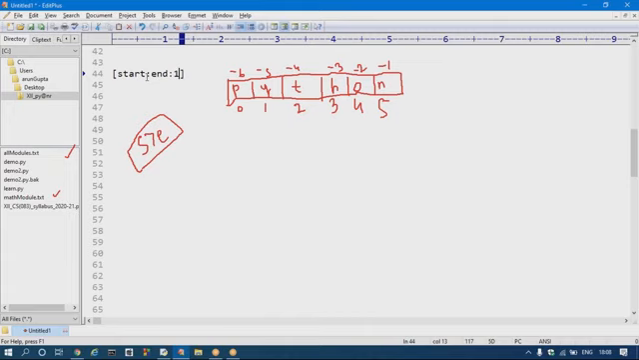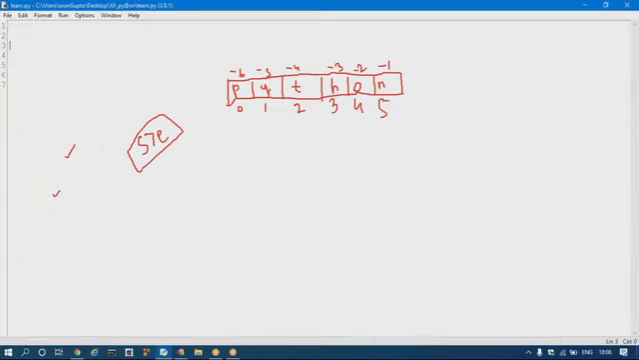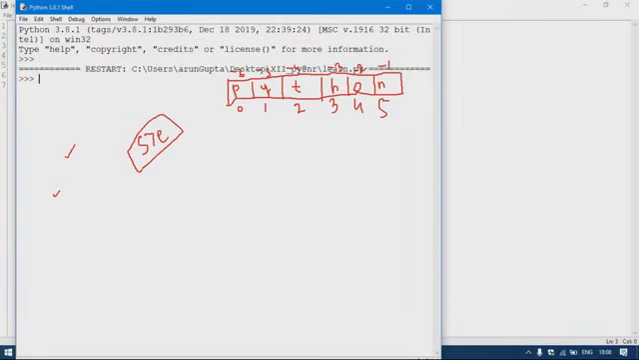If you are not providing any value here, this is the third argument. This is first, this is second, this is the third argument. If you are not taking any value here, it will be considered as 1. If you provide a value here, it will be considered as 2. Let's consider a very simple s equal to Python. I am taking s colon colon 2. Then what will be the output?